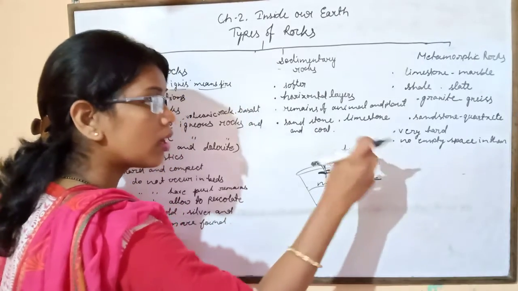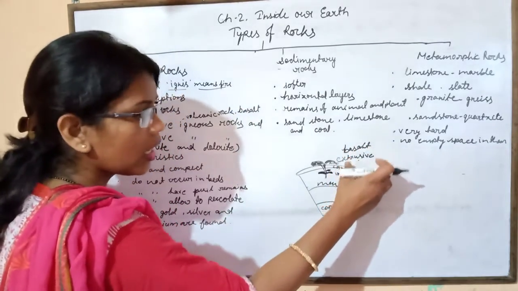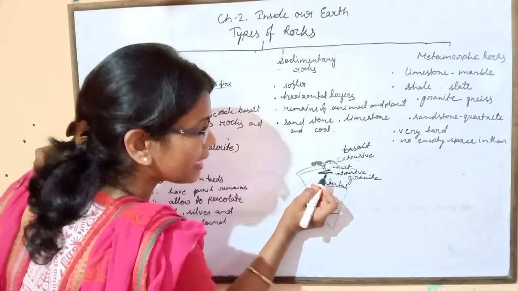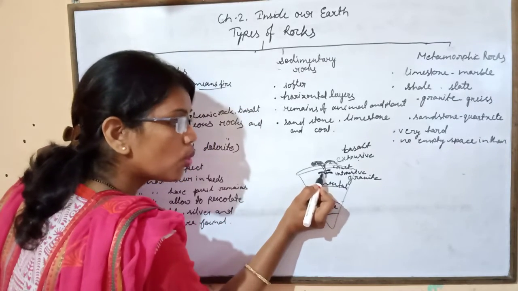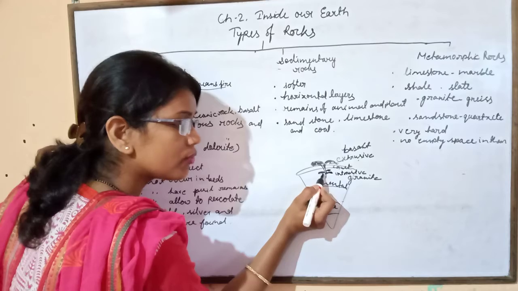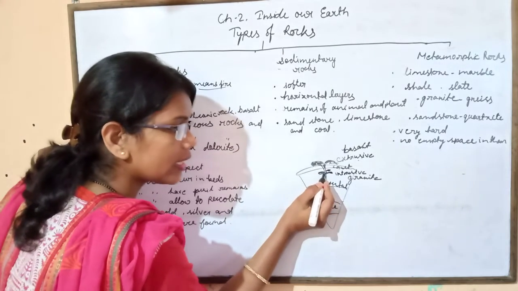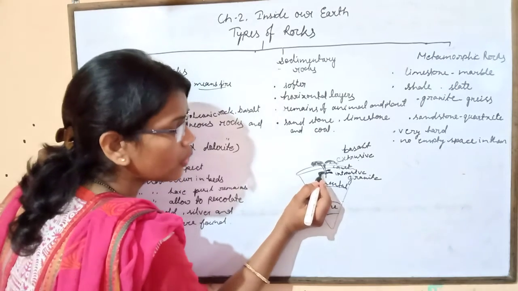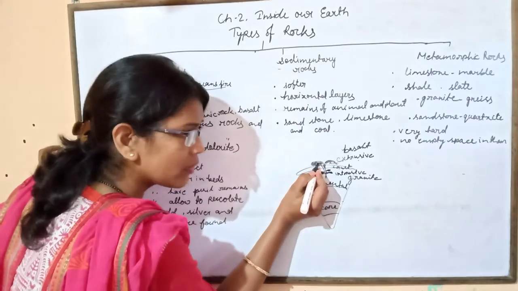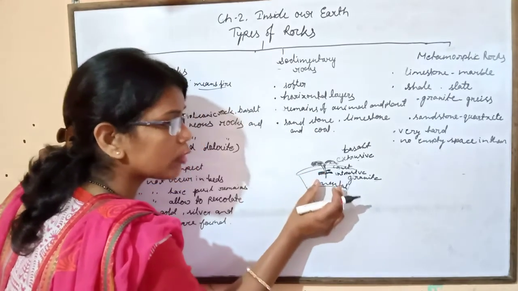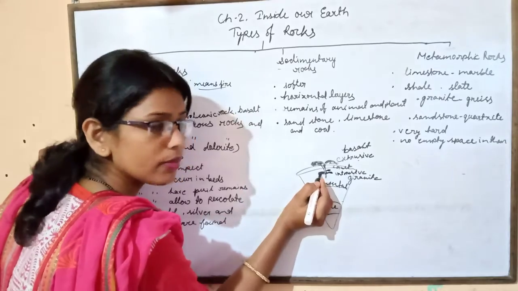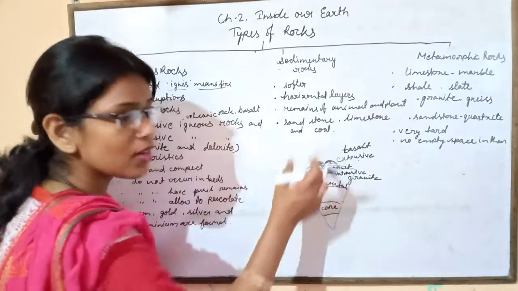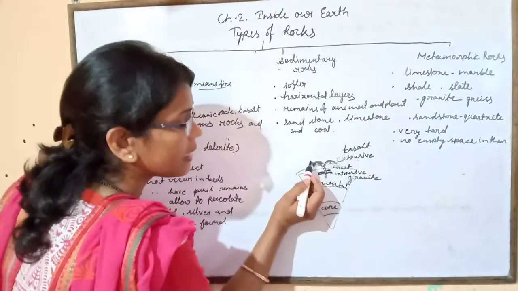Extrusive rock has fine crystals, and intrusive rock has big crystals because it takes time for cooling. It is found in the interior part of the earth, and here the temperature is high. So compared to the extrusive igneous rock, the intrusive igneous rock takes time for cooling. That's why the crystals are found in big form, and here in extrusive rock the crystals are found in small form.